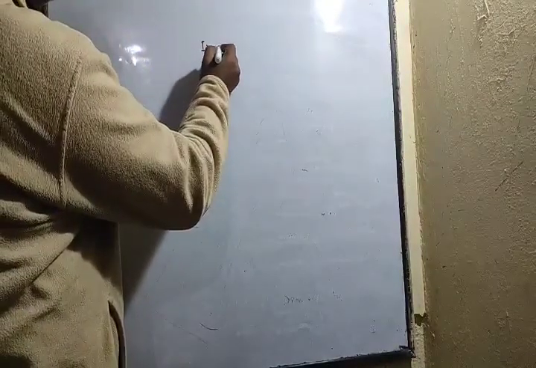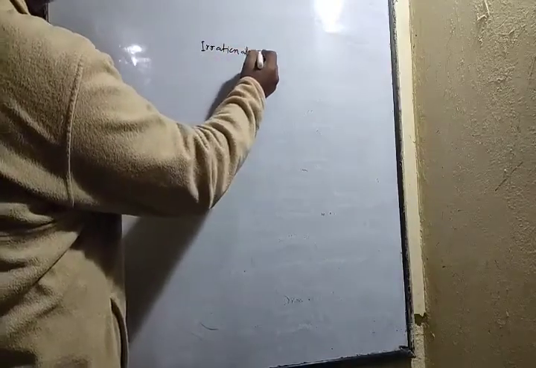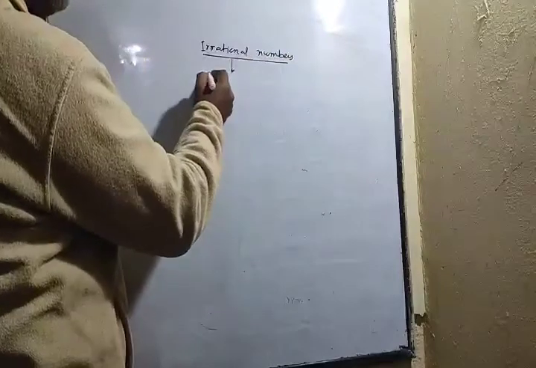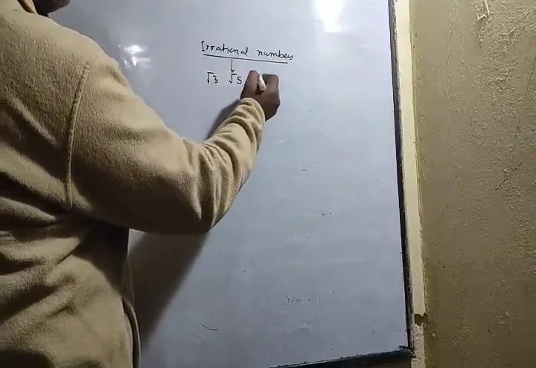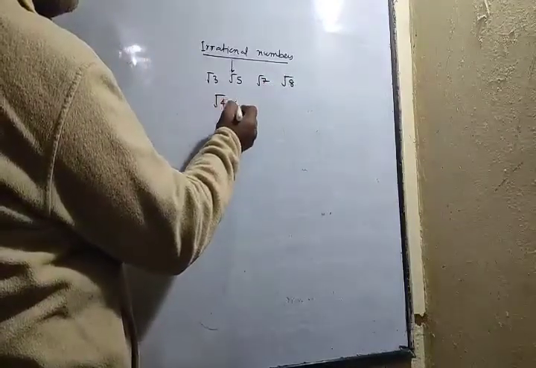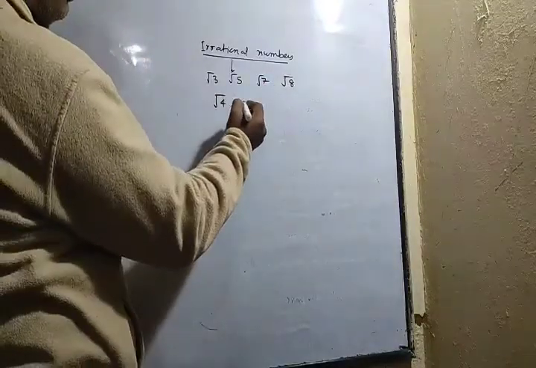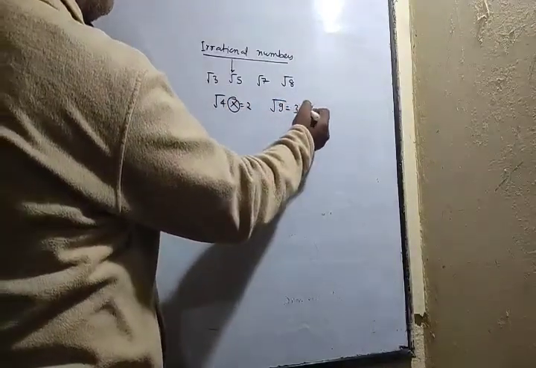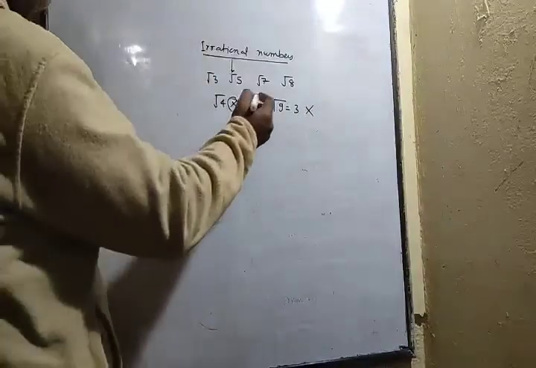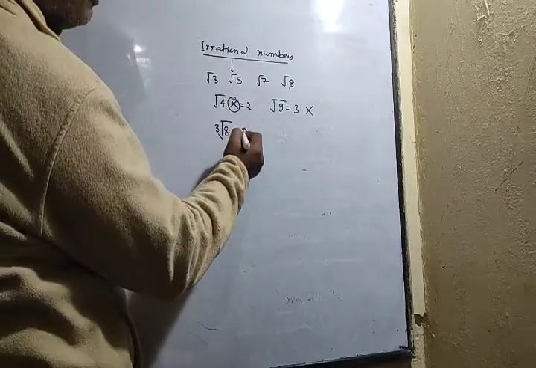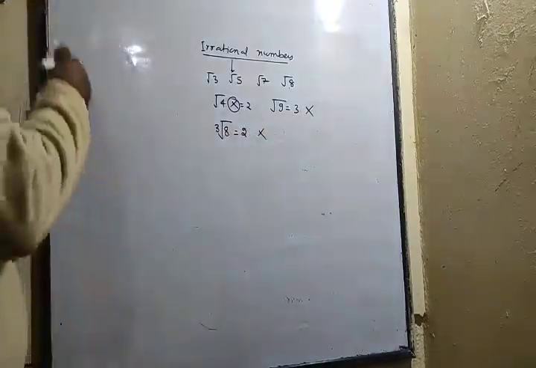Now we'll discuss irrational numbers. Examples of irrational numbers are root 3, root 5, root 7, root 8. Root 4 cannot be an irrational number because it will be equal to 2. Root 9 is a perfect square, 3, so it cannot be an example of an irrational number. Root 8 is an irrational number, but if the third root of 8 is calculated, it will come out as 2. So it will not be an irrational number.